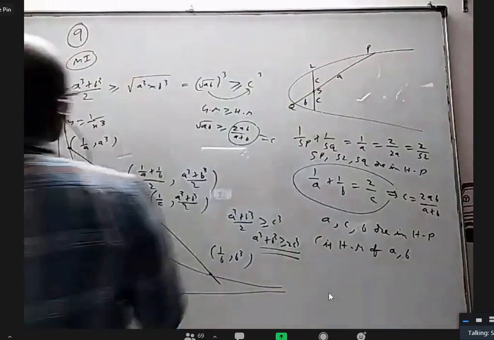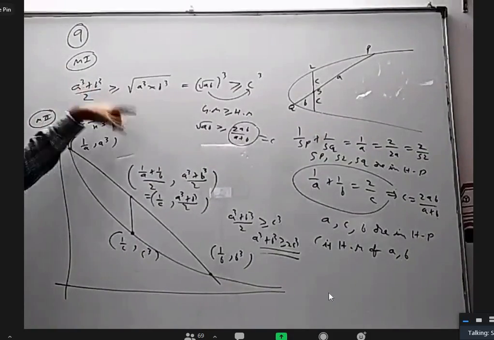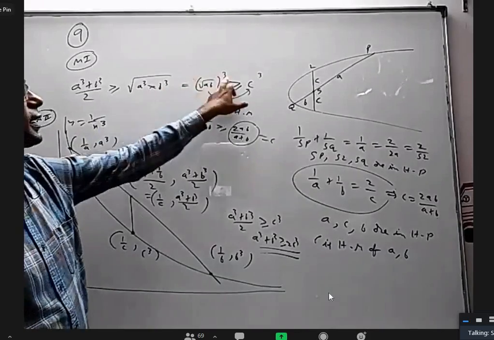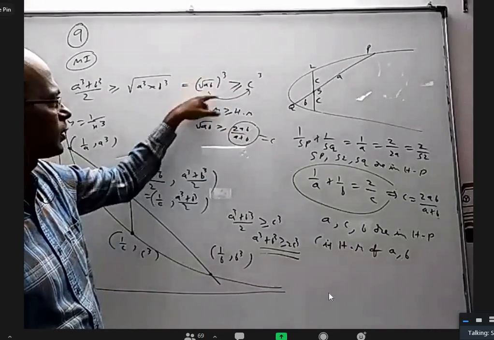So I can still use this not only for cube. I can have power 4, power 5, power 6. Directly I cannot use AM greater than or equal to HM. Do this and then take power n out and then use geometric mean greater than or equal to harmonic mean only for the inner part.